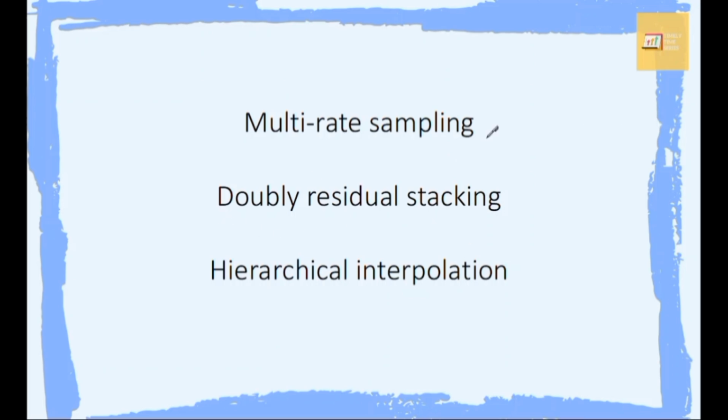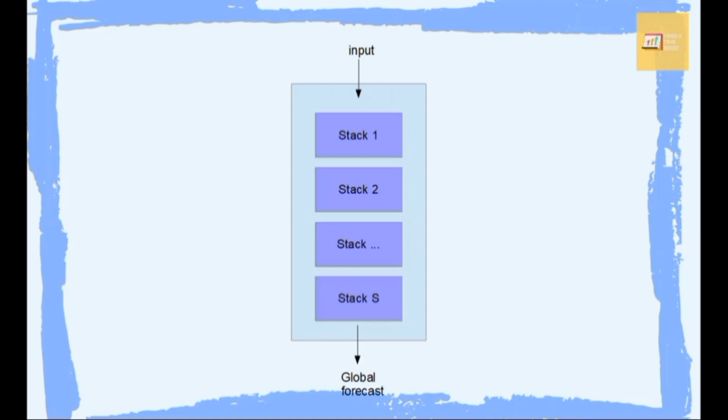Okay, now let's deep dive into the first characteristic of NHITS. Multi-rate sampling means that, as I said earlier, the model processes the time series using different frequencies. Now let's see how the model really implements this principle. First, we need to look at the model, okay? So this is the model, the full network.